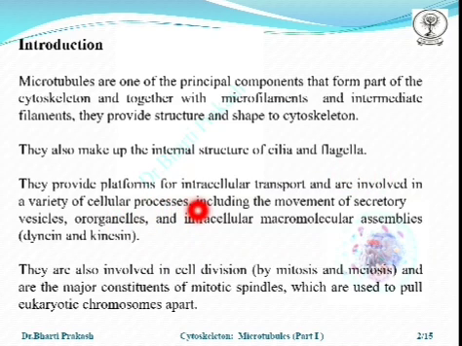They provide platforms for intracellular transport, and they are also involved in a variety of cellular processes which include the movement of secretory vesicles, organelles, and intracellular macromolecular assemblies. They are also involved in cell division and are major constituents of the mitotic spindles, which are used to pull the eukaryotic chromosomes apart.